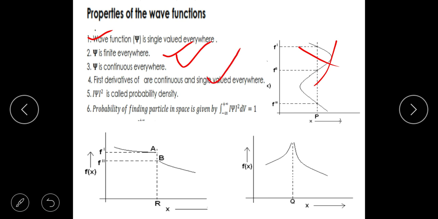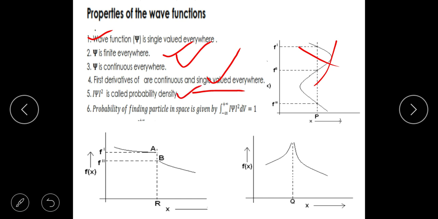It is because it is through the first derivatives that we are going to find out the momentum of the particle and the energy of the particle, and many other things are going to be done with the first derivatives. That is why it must be single valued. For one point particle at one particular juncture, you can have only one value. That's why it must be single valued.